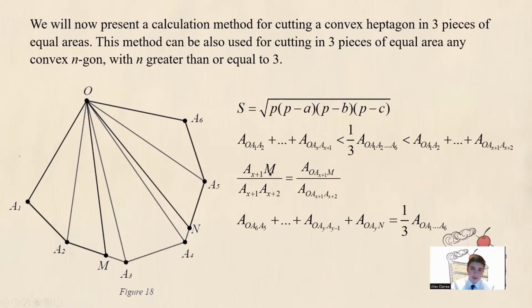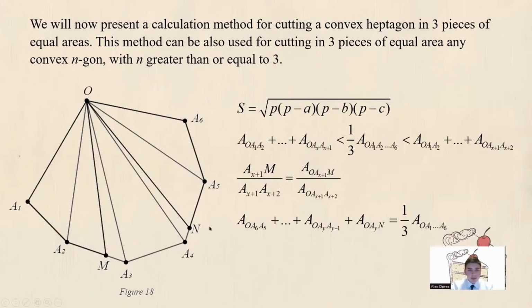How are we going to find point M? In the following way. We know that the ratio of the lengths of the segments Ax+1M and Ax+1Ax+2 is equal to the ratio of the areas of the triangles OAx+1M and OAx+1Ax+2. We know both these areas and also the length of the segment Ax+1Ax+2, so we can find the length of the segment Ax+1M, and therefore the position of point M. Working the same way, but from OA6A5, we can find another point N with the same properties.